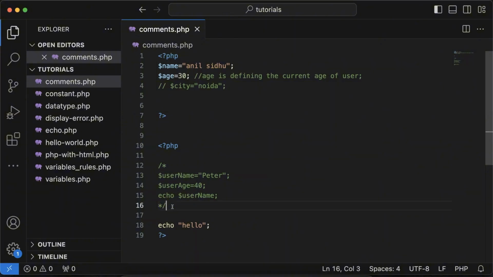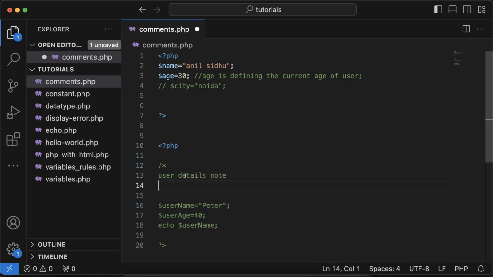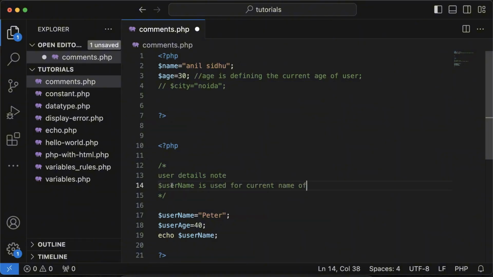So another use case for using multiple line comments is, let's say you want to explain this whole code and you want to add a comment that will require multiple lines. Simply start with slash and star and then the next line, start writing your comments, user details, then end it again with star and slash. In between, you can start writing all your comments, what each variable is doing, like username is used for knowing the current name of the user.